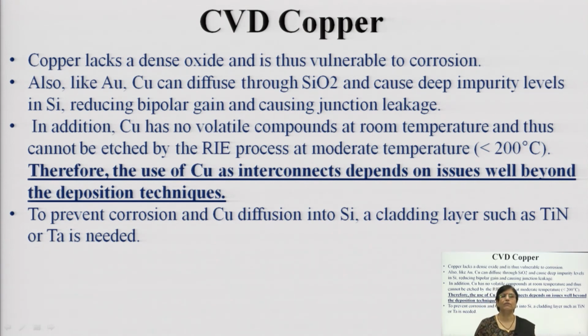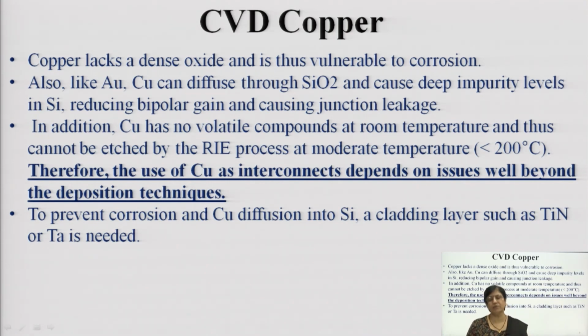Next, copper lacks a dense oxide and is thus vulnerable to corrosion. Therefore, like aluminum, copper also has a tendency to get diffused through the silicon dioxide and can cause deep impurity levels in silicon, reducing bipolar gain and causing junction leakage.